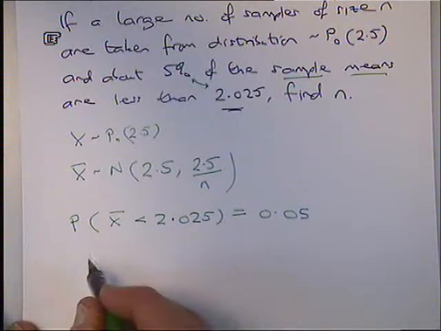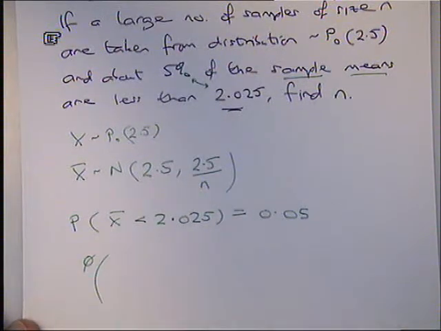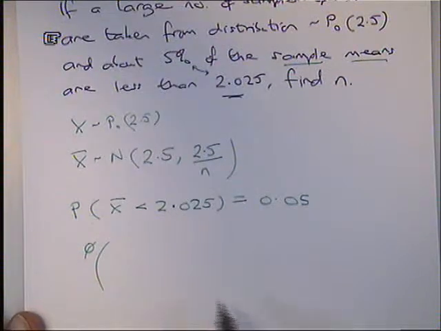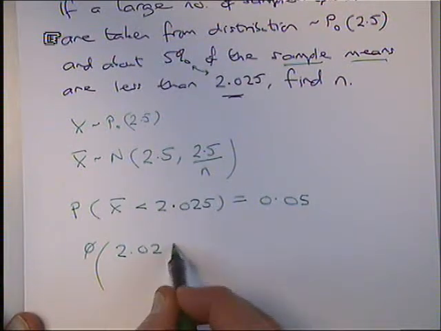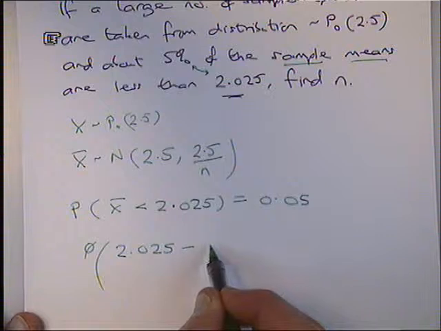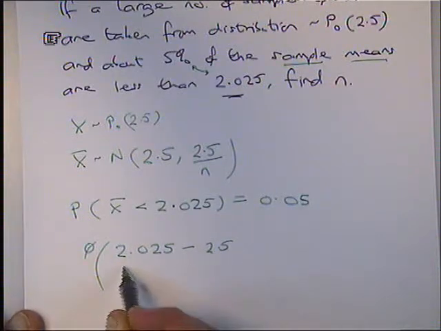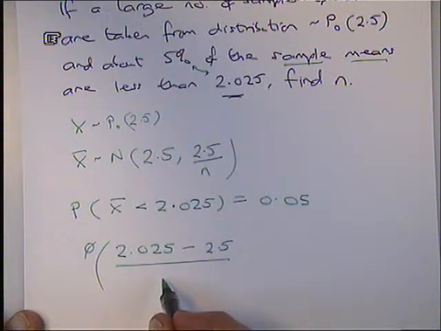That's fine. So we can go straight into phi notation. What will I start with inside my bracket? 2.025, that number, minus 2.5, minus the mean. Then the standard deviation, square root of 2.5 over n.